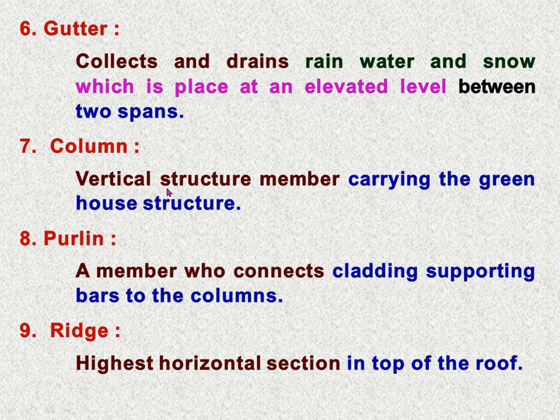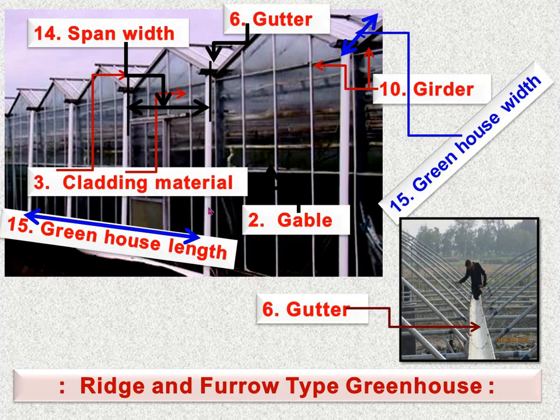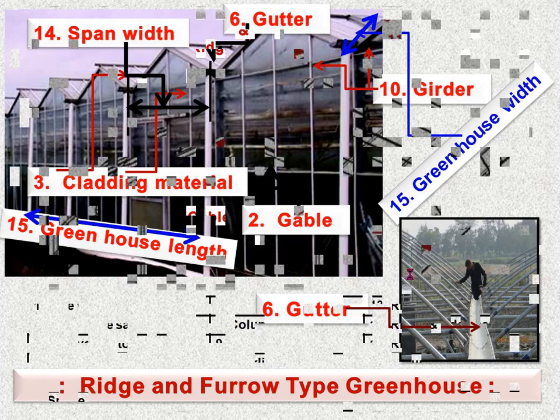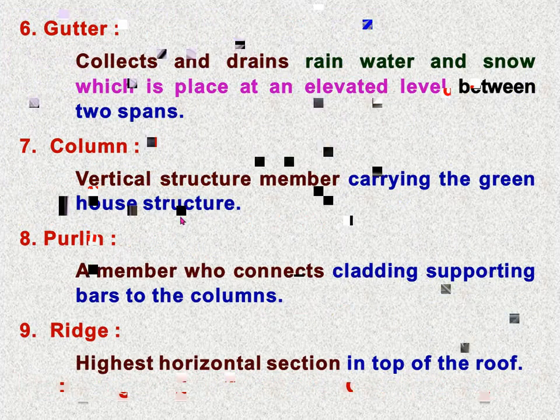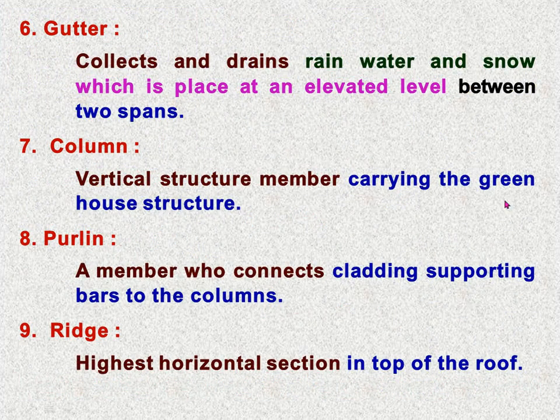Now column, a vertical structure member carrying the greenhouse structure. Suppose this is the column. So the vertical supporting member is called the column. It is the vertical structure member carrying the greenhouse structure. The overhead structure is carried by this vertical structure member, which is called the column.